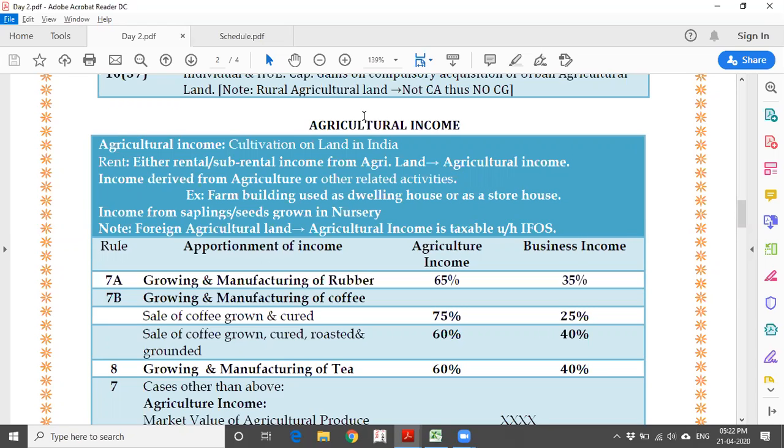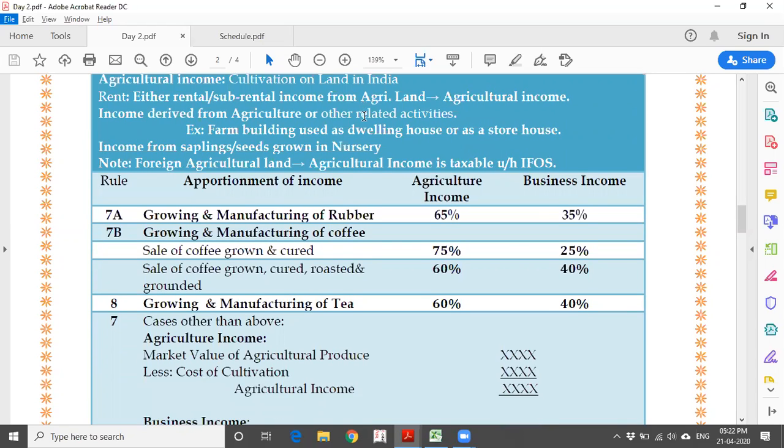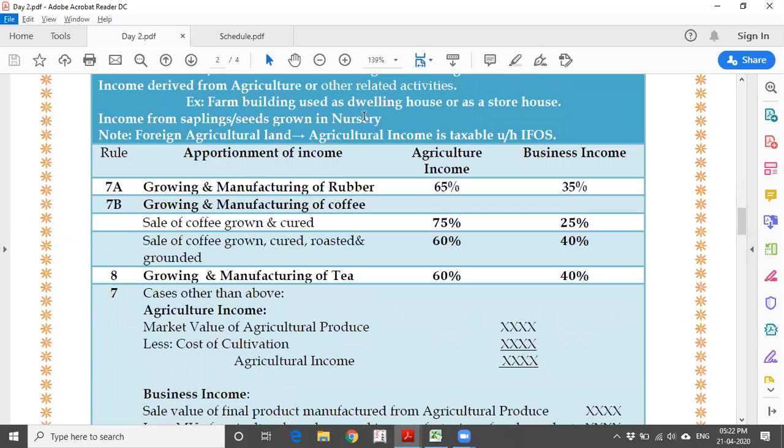And let us see, there are certain crops where generally you are going to grow or manufacture, or you have to do some process and you can resell it. See, generally they have mentioned three crops very specifically, and there are other cases also. One is rubber, coffee and tea they have mentioned, where as a grower myself, I have the option to do some processing and sell it as a final product.